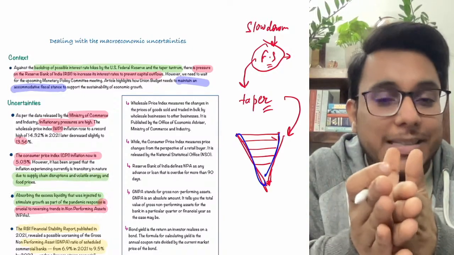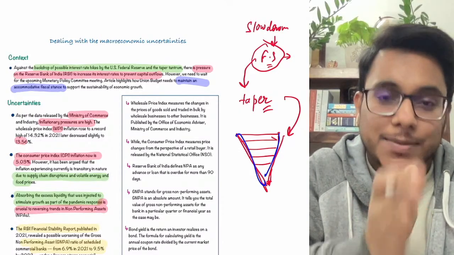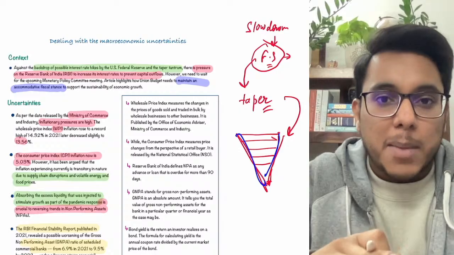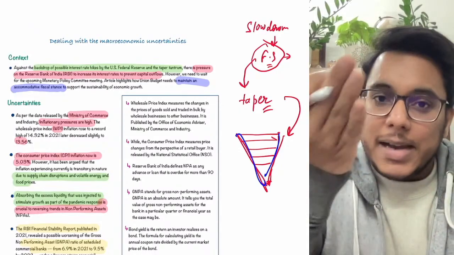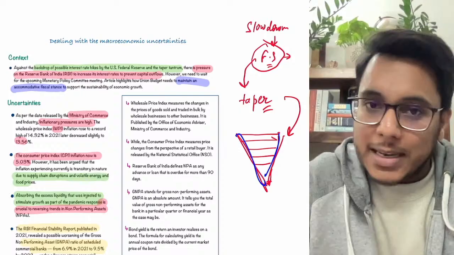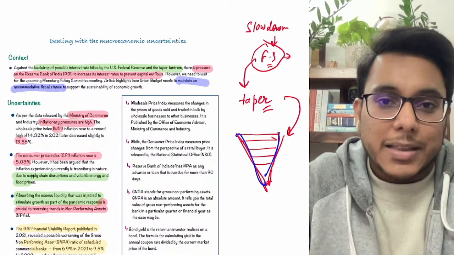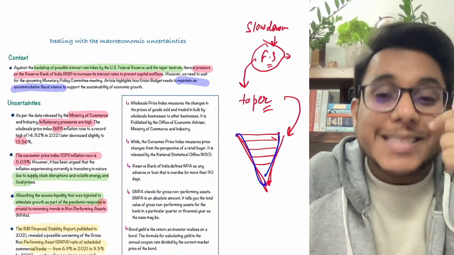Now, as less money will be pumped into the USA, the interest rate will increase, and the money that earlier came in India will now fly back to the USA, because in their home country the interest rate will increase. Now if we want to keep that money which came in India, what do we need to do? The Reserve Bank of India also needs to increase the interest rate.